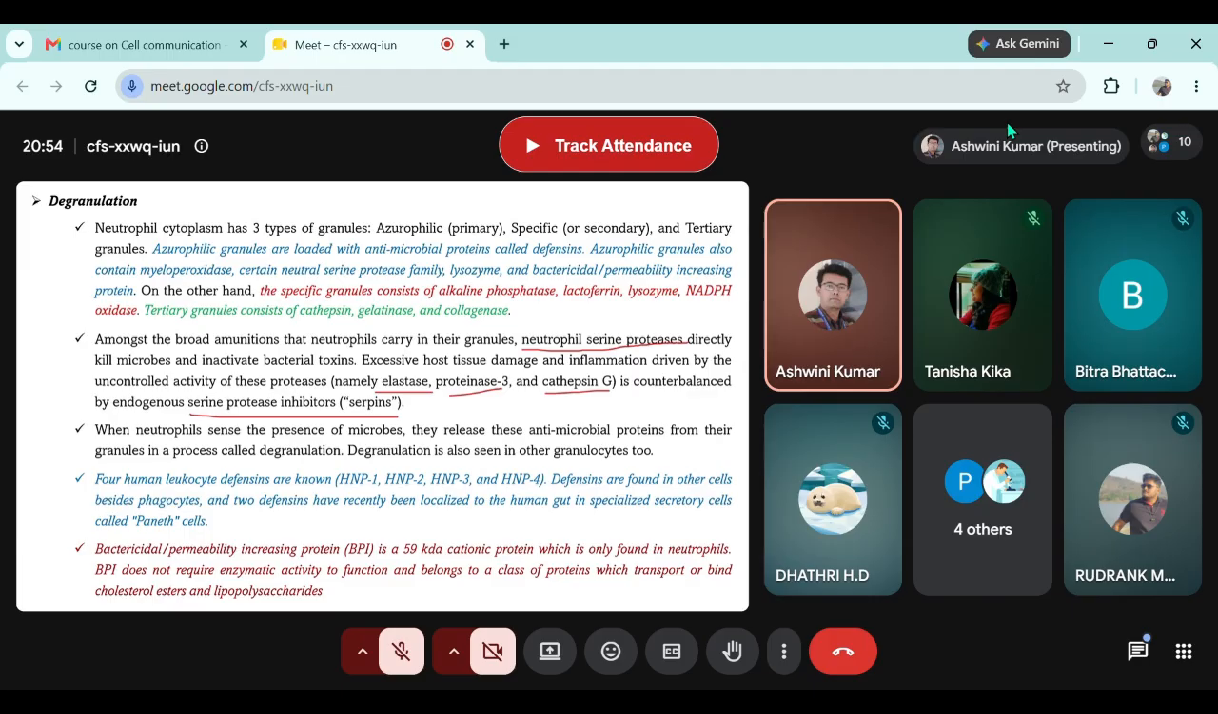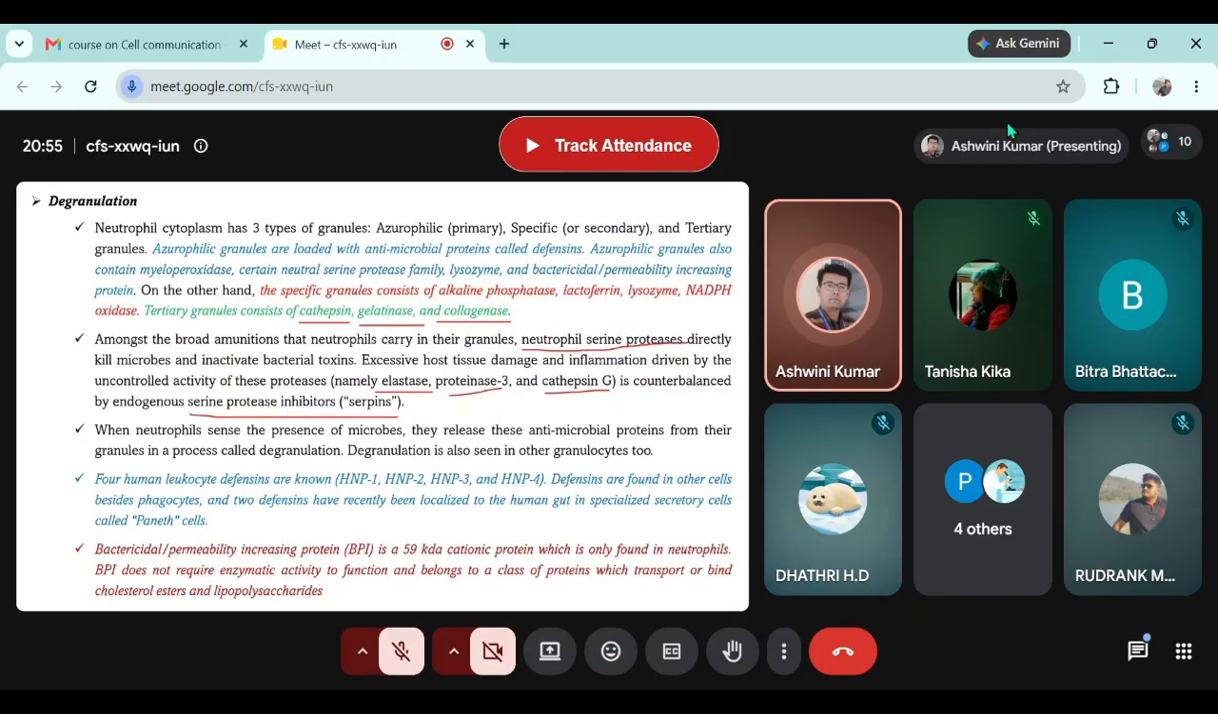Okay. See, the tertiary granules, as it is written here, contain cathepsin, gelatinase, and collagenase. Where in our body do we find collagen? Anyone? Where do we find collagen in our body? Okay, not taking much of the time.